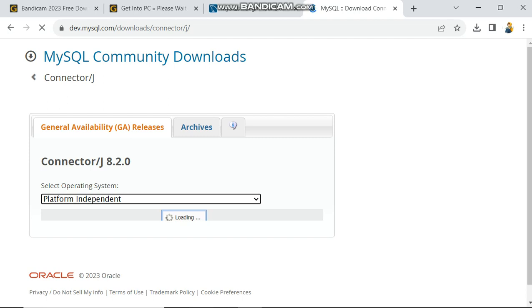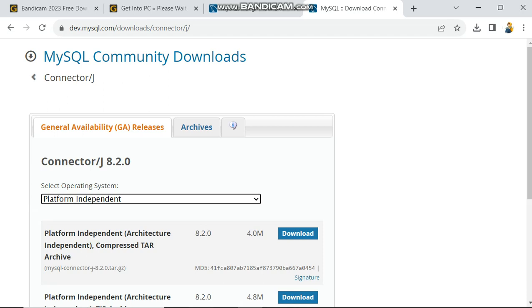It's loading the platform independent. This internet is becoming very poor this side.